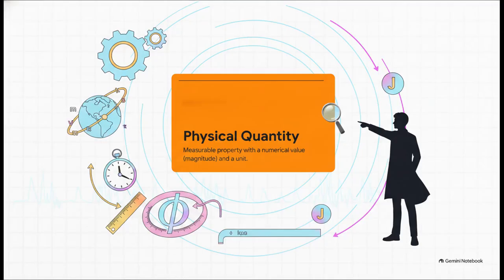Before we can analyze, say, planetary orbits or massive energy systems, we really have to start at the bottom. And at the absolute heart of it all is the physical quantity. This is basically any measurable property of a physical system that you can express with two things, a numerical value, which we call the magnitude, and a unit. Literally every single physical phenomenon you can think of relies on these two interconnected parts. You absolutely cannot have one without the other.